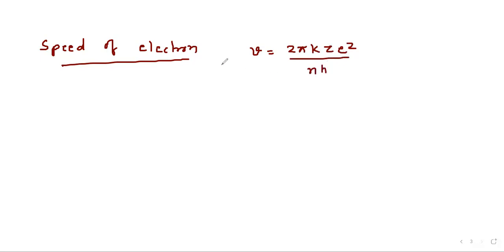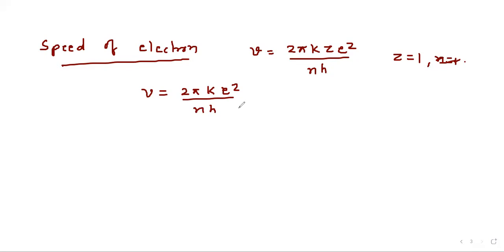So we are considering the speed of electron in the first orbit of hydrogen atom. So here we have to put z equal to 1 and n equal to 1. But before that, let's generalize it. So we will not put n equal to 1, just z equal to 1. So v equal to 2 pi k e square divided by nh.